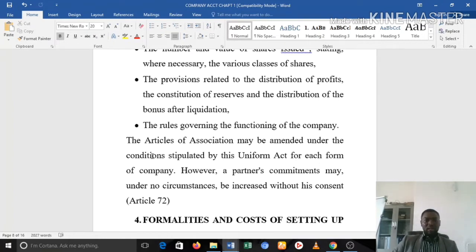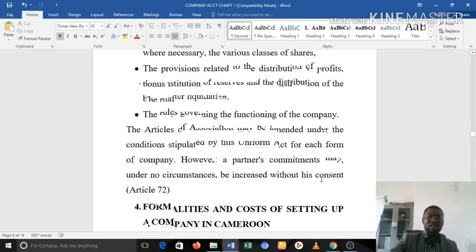So that's that. So the article of association may be amended under conditions stipulated by this Uniform Act, okay, for each form of company. However, the partner's commitment may under no circumstances be increased without his consent.